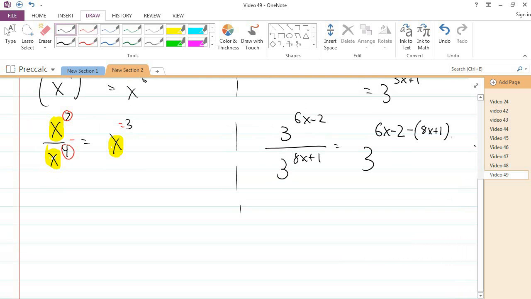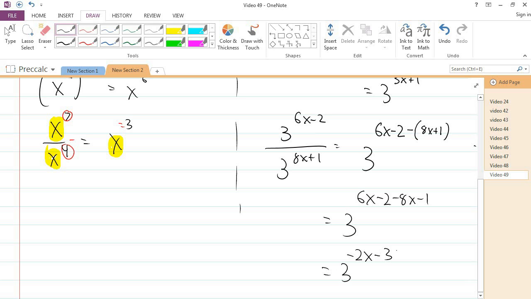So I need parentheses, but after that I can change signs and add, and then collect like terms. This is going to be 3 to the negative 2x minus 3. So as far as properties go, absolutely nothing has changed from what we know already.